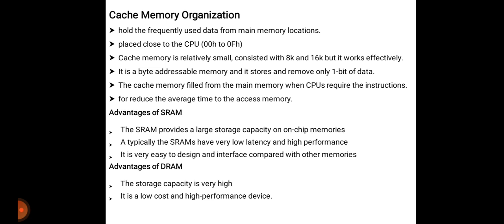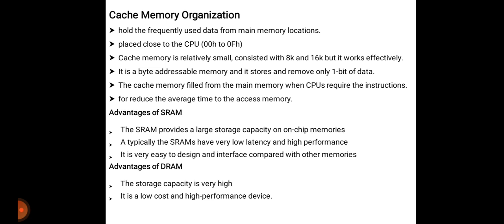So we will see what is cache memory. Cache memory is a type of memory which is used to hold frequently used data from main memory locations. Cache memory is placed close to the CPU, and it starts from the 00H to 0FH address. Cache memory is relatively small in size, consisting of 8K and 16K, but it works effectively.